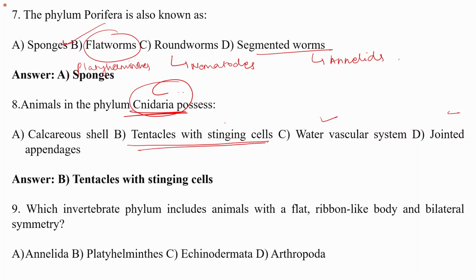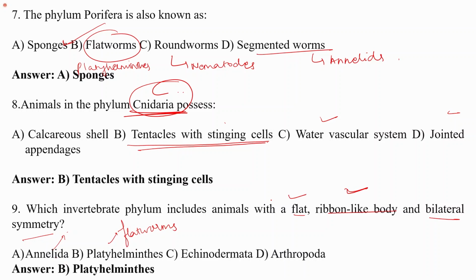The next is, which invertebrate phylum includes animals with a flat ribbon-like body and bilateral symmetry? Annelids include organisms that have bilateral symmetry, but they do not have a flat ribbon-like body. Platyhelminthes are the flat forms, which include animals with a flat ribbon-like body. So the correct answer is Platyhelminthes, option B.